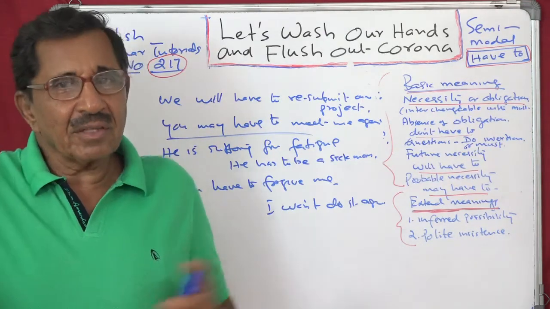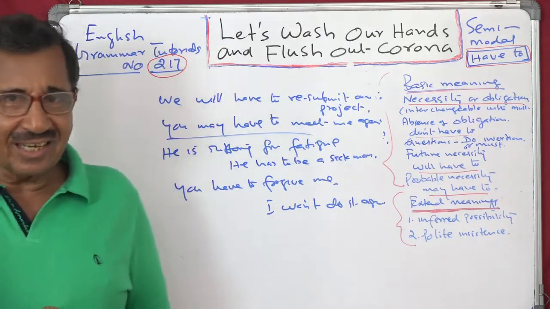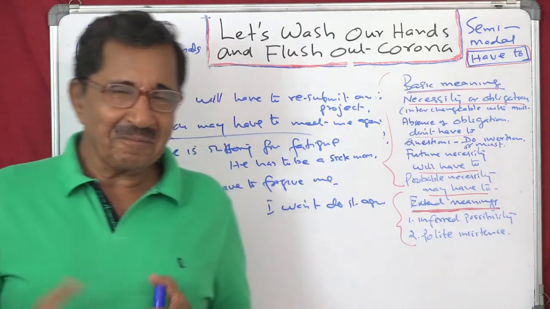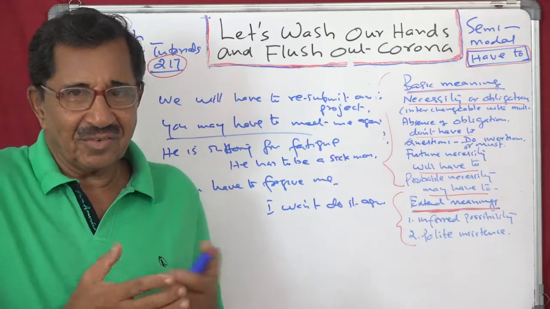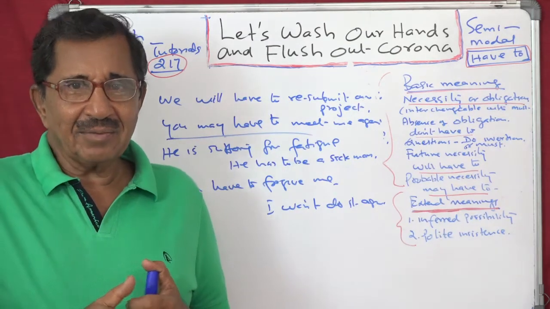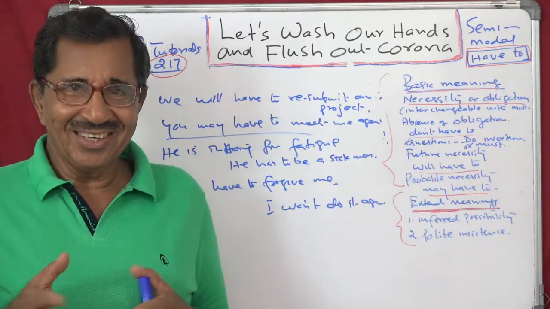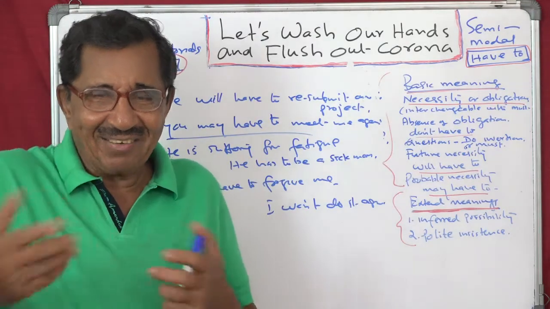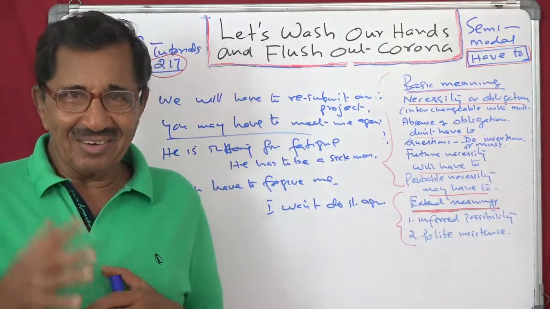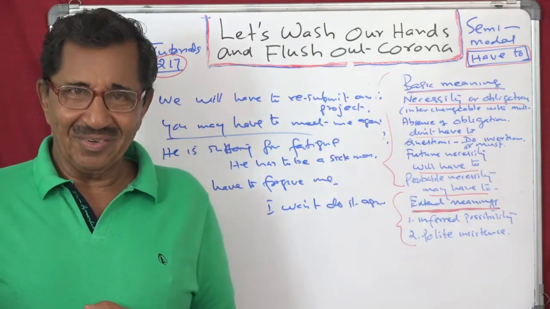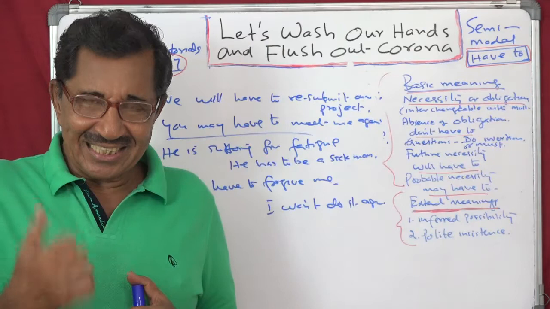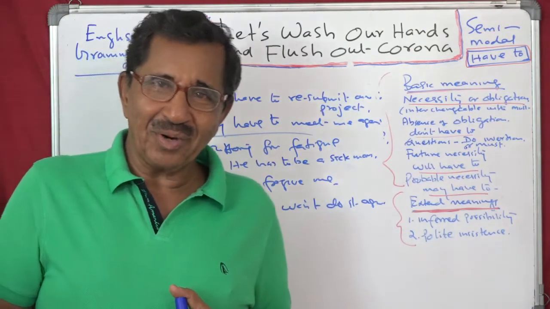Even with the superiors you can say like this. You will say, sir, this time you have to help me. Next time I will copy. So this time you help me, next time I will do it myself. Don't worry about that. I will be doing my best not to come to you asking for help. So that is polite insistence.